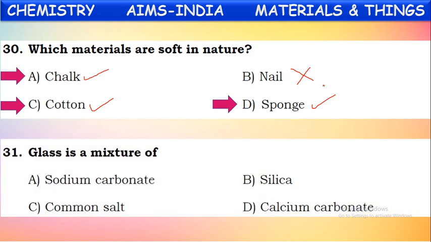Next, glass is a mixture of... With which is glass made? The raw materials used for making glass are sodium carbonate, silica, silica is nothing but sand, and calcium carbonate, which is also called limestone. So these are the materials which are used to prepare glass.